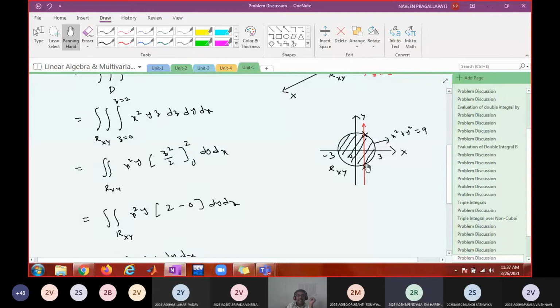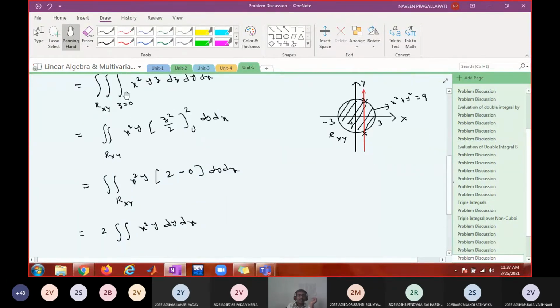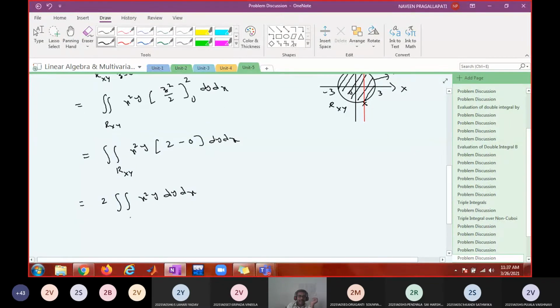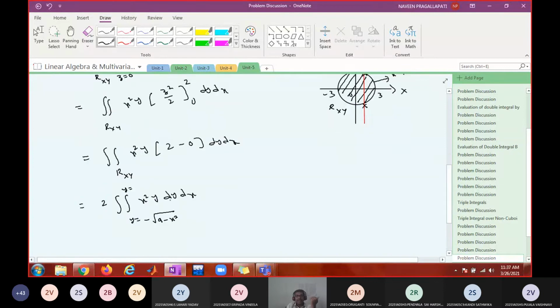Minus, because when the line is entering, it enters through either the third or fourth quadrant, where y is negative. So y goes from minus root of 9 minus x square. When it is leaving, it leaves through either the first or second quadrant, so y equals plus root of 9 minus x square.